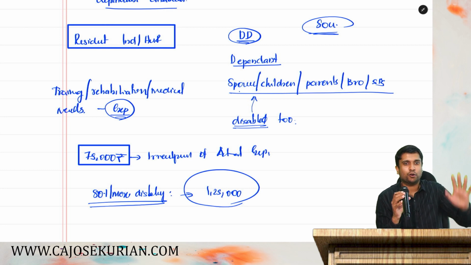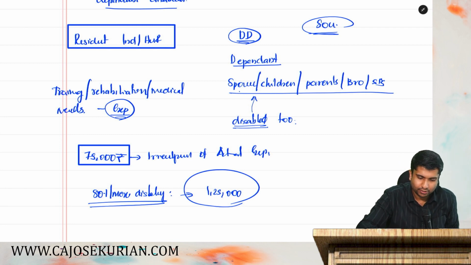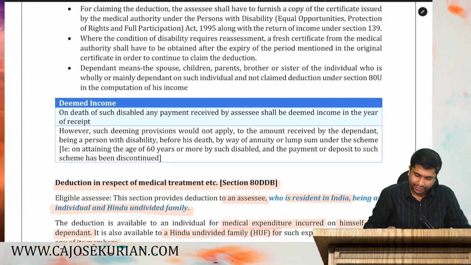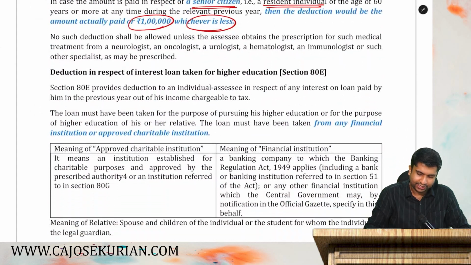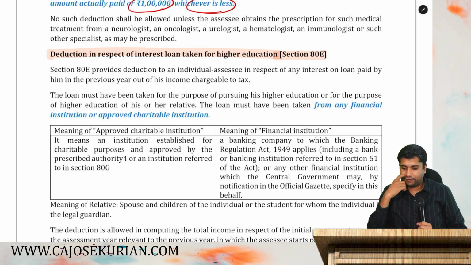So two sections are over. You as well as DD, dependent disabled. I hope this much is clear. Now, moving on to the next section, friends, that is 80E. 80E, that is loan taken for higher education, interest on loan taken for higher education. That's what we are about to discuss. So friends, let's start with 80E.